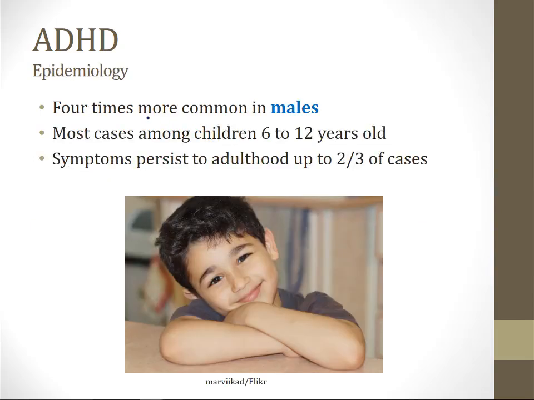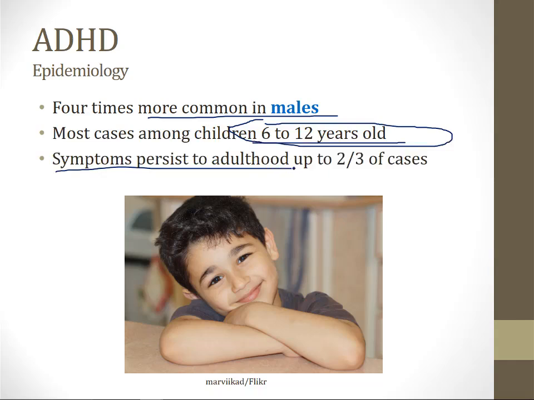ADHD is 4 times more common in males. In a board question, it's usually going to be a male child. And most cases are diagnosed among children 6 to 12 years of age. In other words, elementary school children. And this is the age when a lot of children need to pay attention in school, and their parents start to bring them to doctors saying, my son or daughter is struggling to focus and pay attention. And among children diagnosed with ADHD, up to 2/3 of them will have symptoms persist to adulthood, and there are many adults who are still taking their medication for ADHD when they were diagnosed as a child.